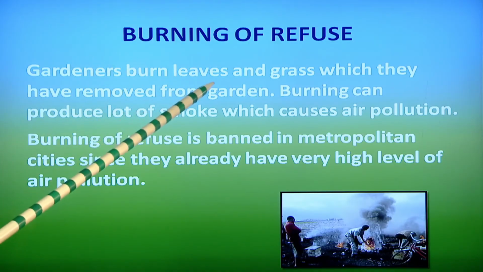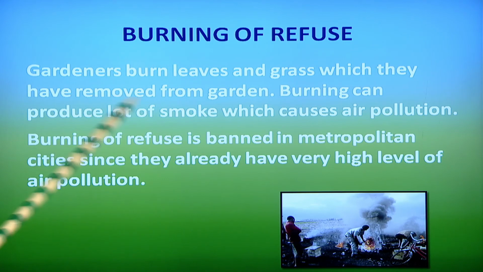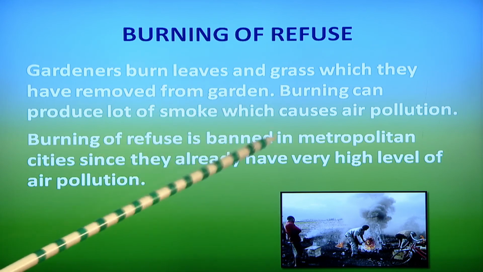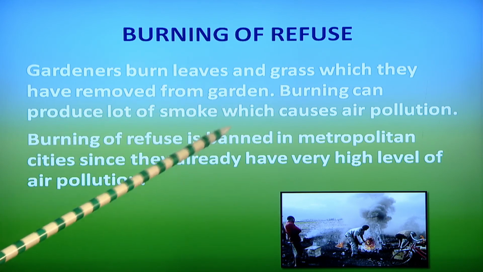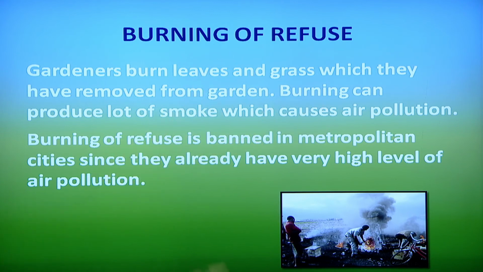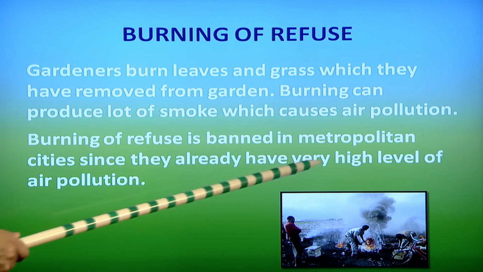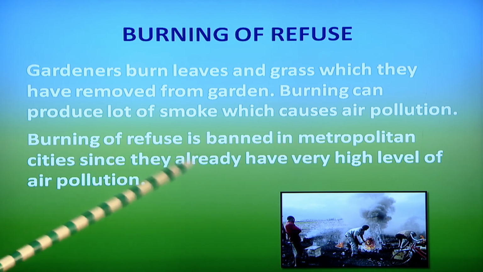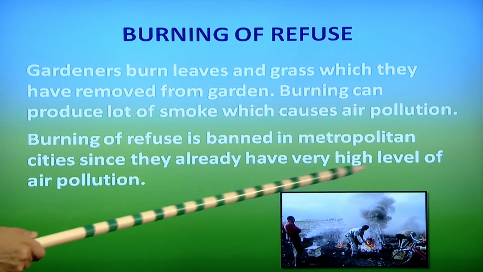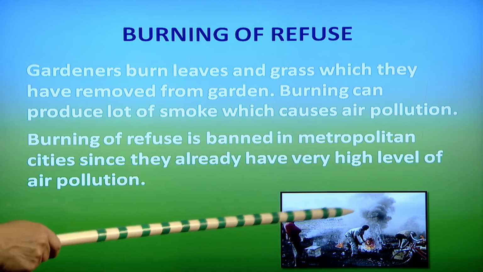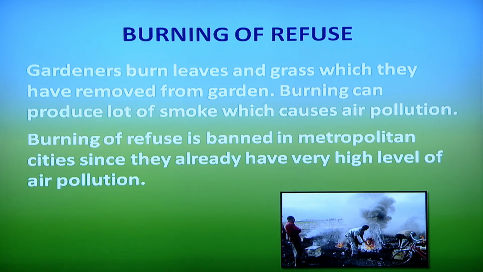Now, burning of refuse. Gardeners burn the leaves and grass removed from the garden. Burning produces a lot of smoke which causes air pollution. Burning of refuse is banned in metropolitan cities since they already have a very high level of air pollution. So, this should not be practiced.